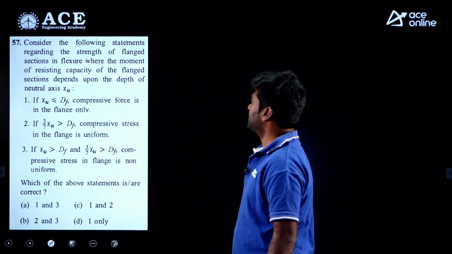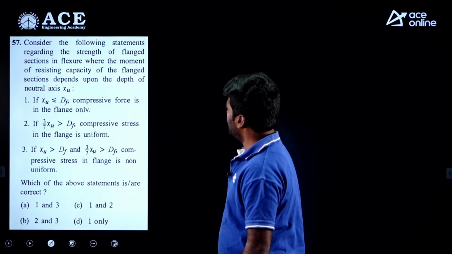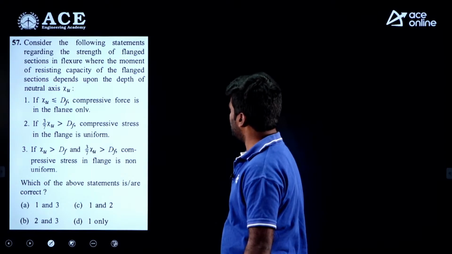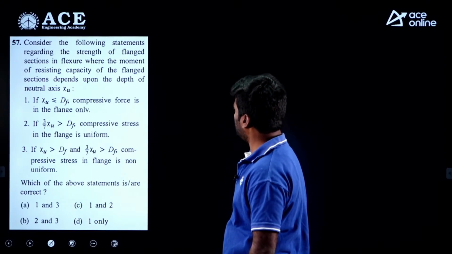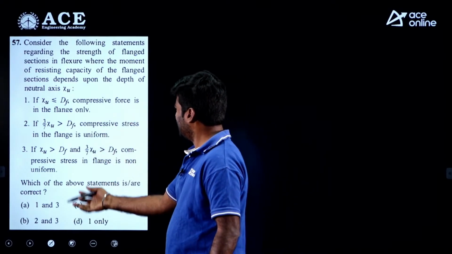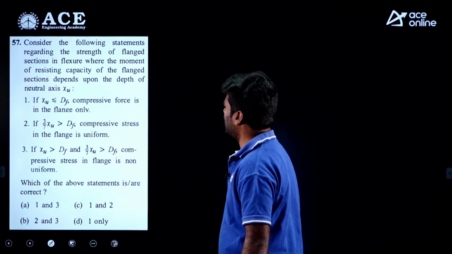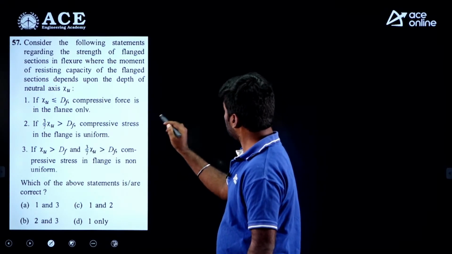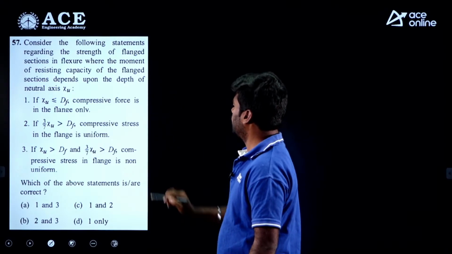Consider the following statements regarding the strength of flange sections in flexure, where the moment of resistance capacity of the flange sections depends upon the depth of neutral axis XU. Here given three statements, my dear. First statement is XU less than or equal to DF. Compressive force is in the flange only, no doubt.